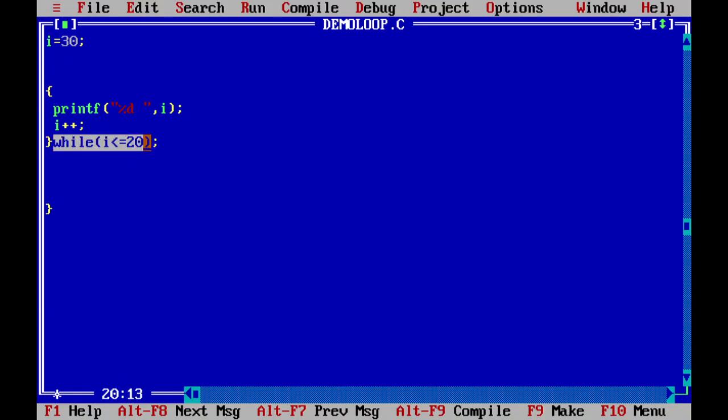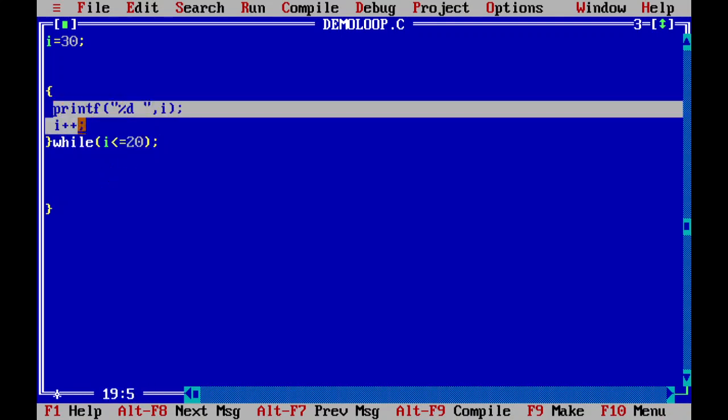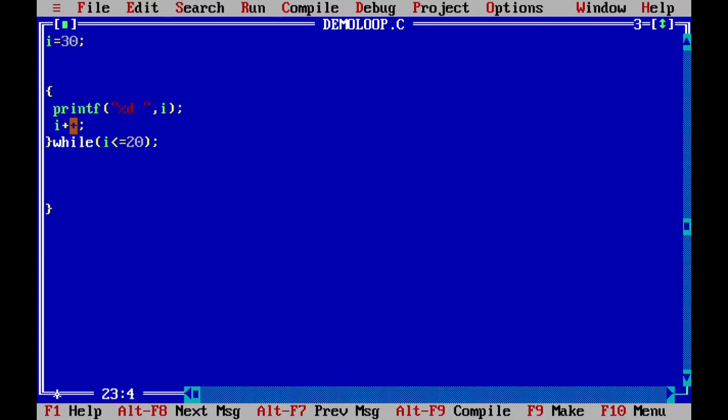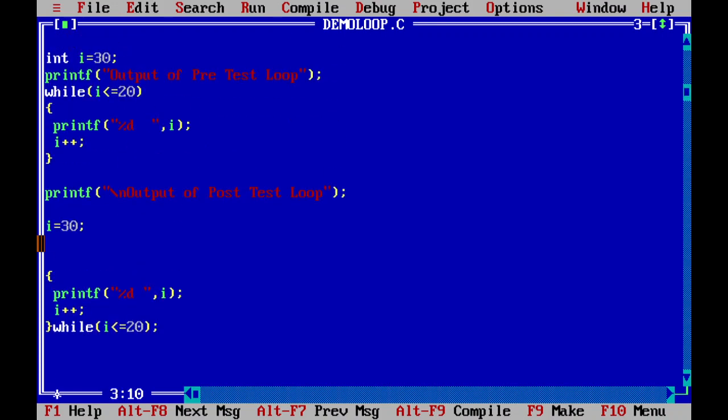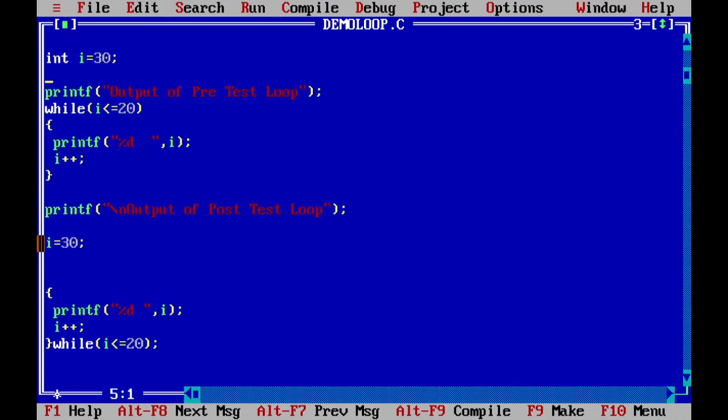Now this particular while will be treated as a loop without a body, and these two statements do not belong to any loop. Now can somebody tell me what the output of this one will be? I was 30 and this loop will not continue, so the same output will be there that we were getting previously. But this is not a pre-test loop, and this is not a post-test loop.